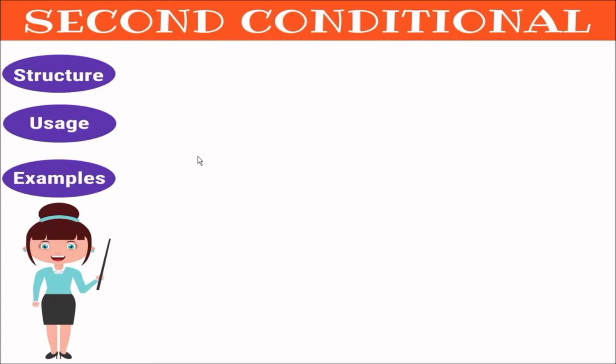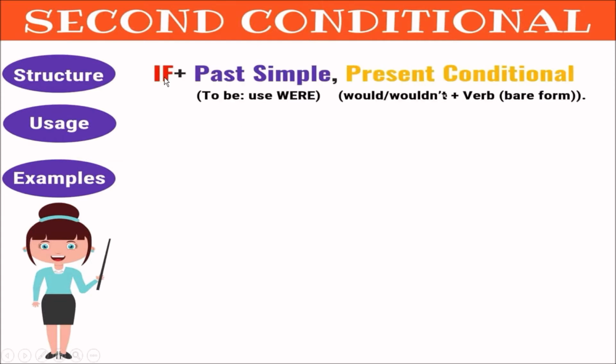When it comes to the second conditional, the second and the third conditional are called unreal or imaginary conditionals. Why? Because they talk about situations that may not be possible. What is the structure of the second conditional? You have: if, simple past or past simple, and a present conditional.